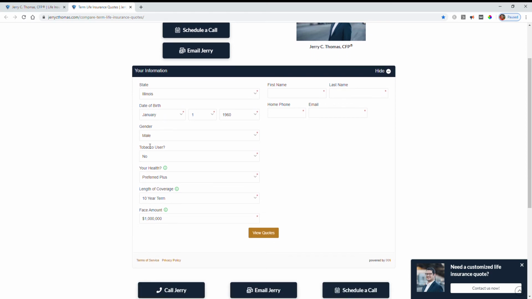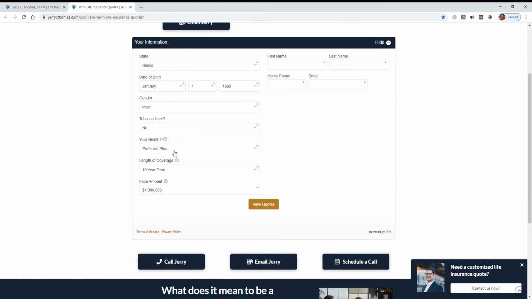The next question it's going to ask is your gender. They're going to ask you if you have tobacco use. So if you do use tobacco, click yes. If you don't, click no. But let's say, for example, you only smoke cigars once a week. There are options available that are non-smoker or non-tobacco.